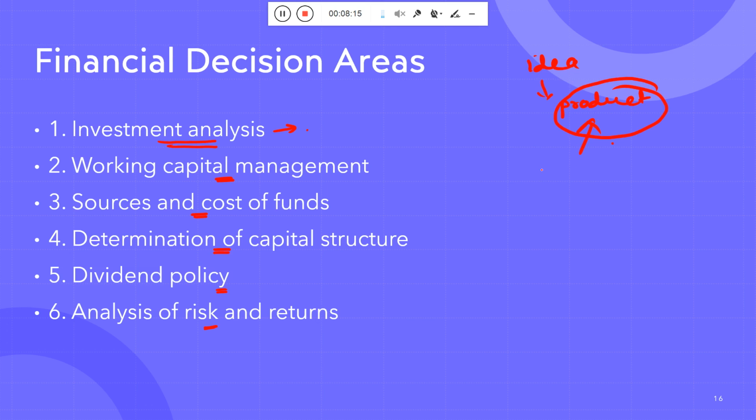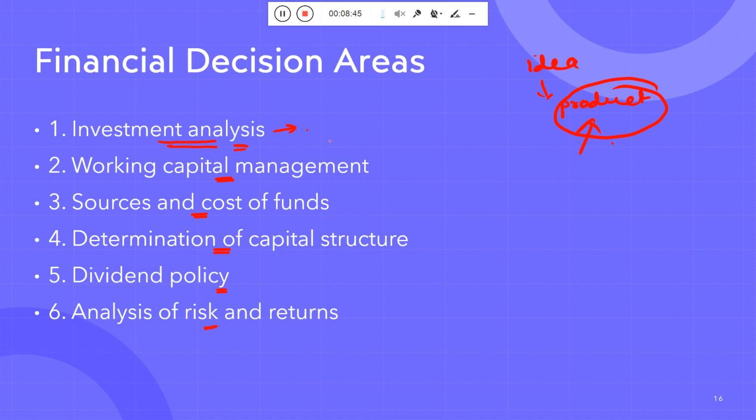You need to analyze the supply and demand of that product and who the competitors are. After that you invest in machinery, assets, as well as land and everything you acquire for that production. That is a very critical analysis, and we will discuss in the coming lectures how to do all these things.